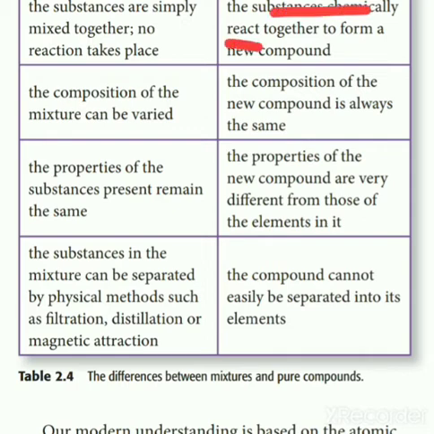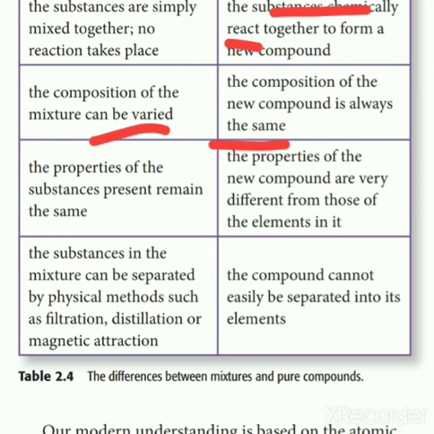In the second point, we learned that the composition of a mixture may vary from mixture to mixture, and the concentration of solute can be varied to give different mixtures. Next, the composition of a compound is always the same. You cannot make any changes in the ratio. They should always stay in a fixed proportion. So variation and similarity is the second point.